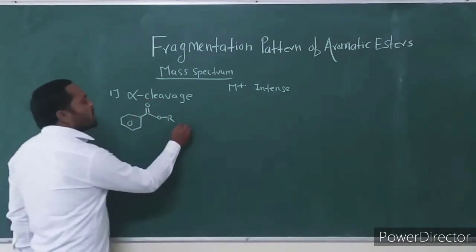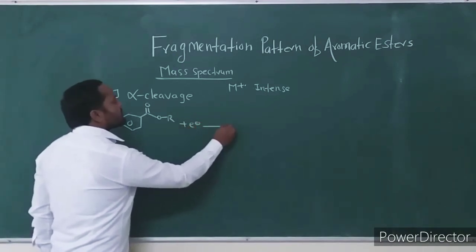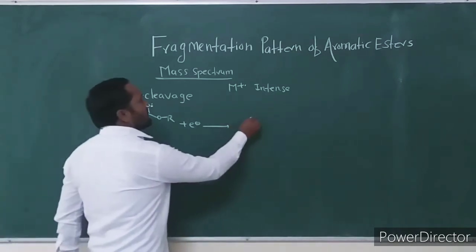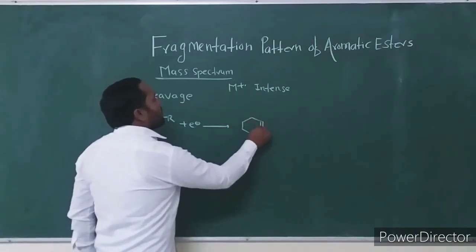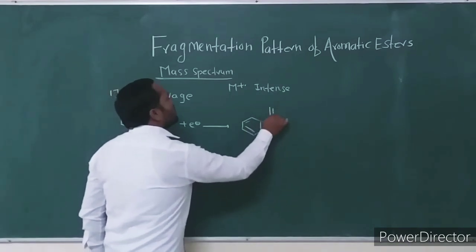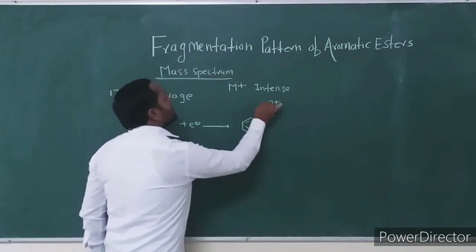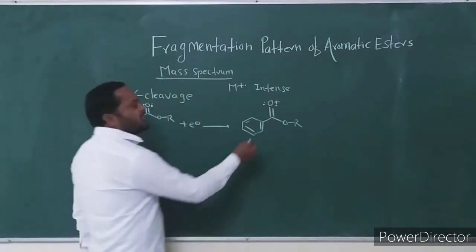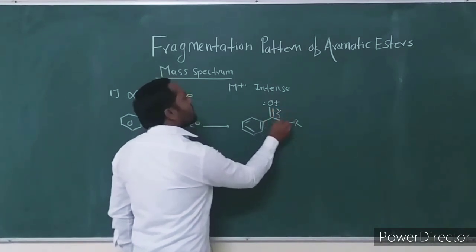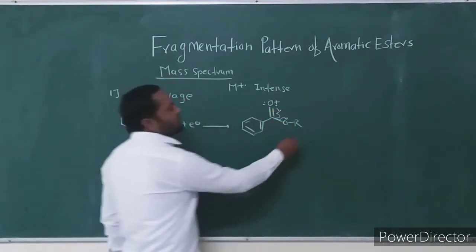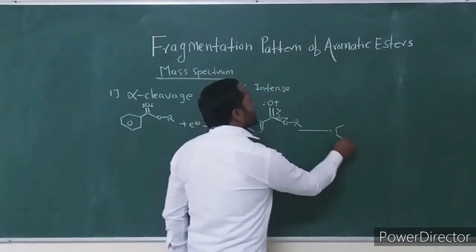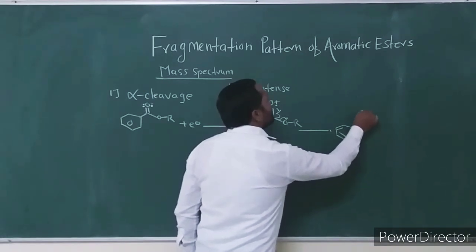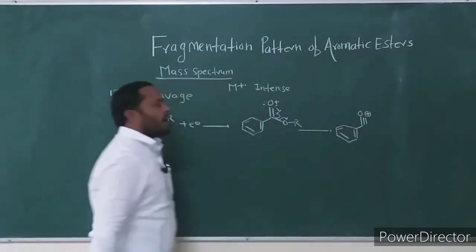It first undergoes electron ionization, and there is formation of the molecular ion. Then this molecular ion undergoes loss of the alkoxy group as a radical. The alkoxy group eliminates as a radical, and there is formation of the phenylacyl ion. This is the first fragment.